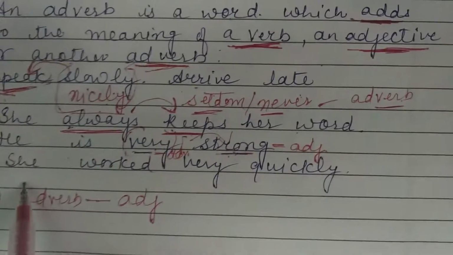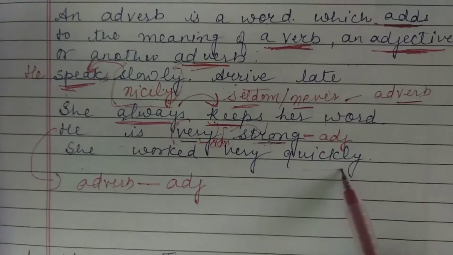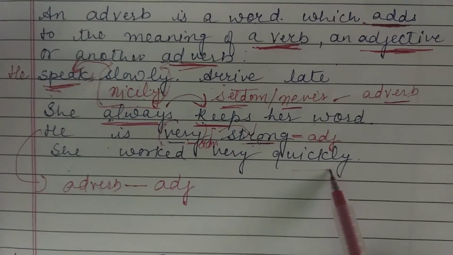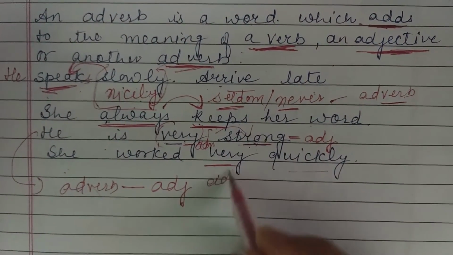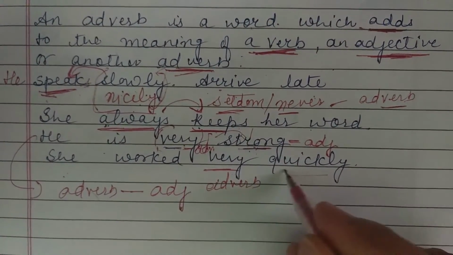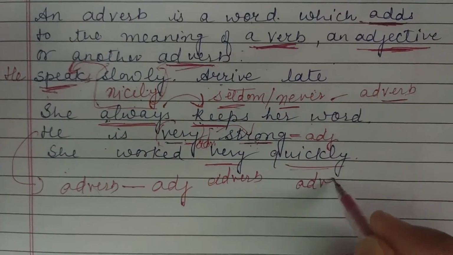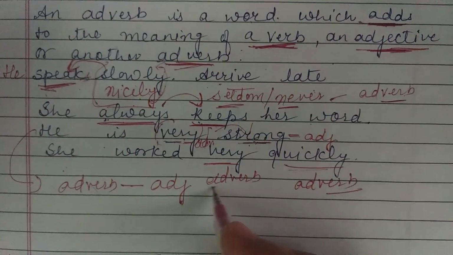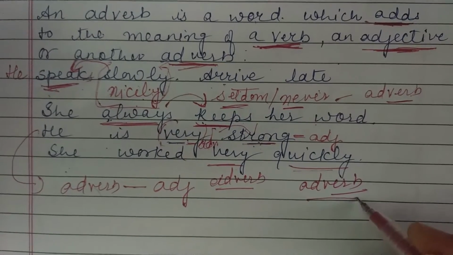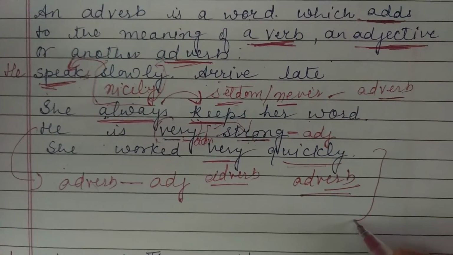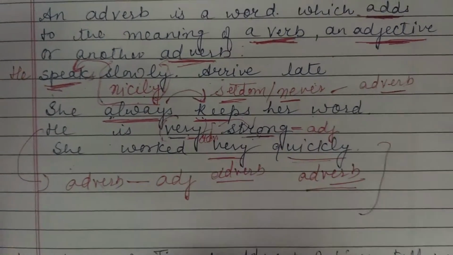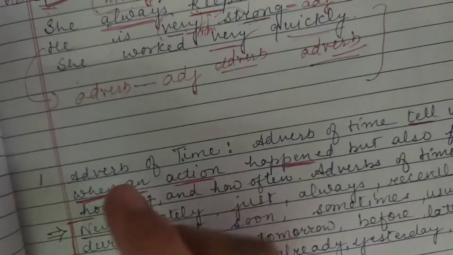Again we have an example: she worked very quickly. Here "very" is an adverb and "quickly" is also an adverb. So one adverb is adding to another adverb. So here we have completed the definition. Now we are going through the types of adverb.